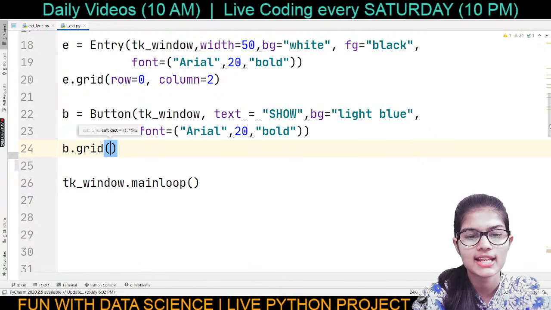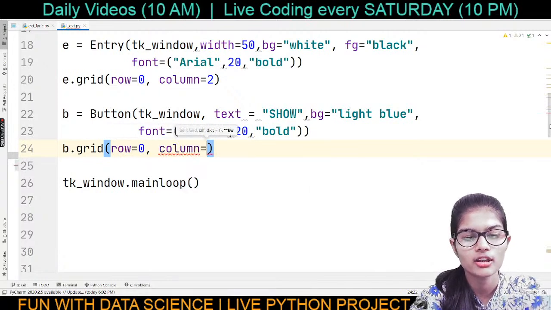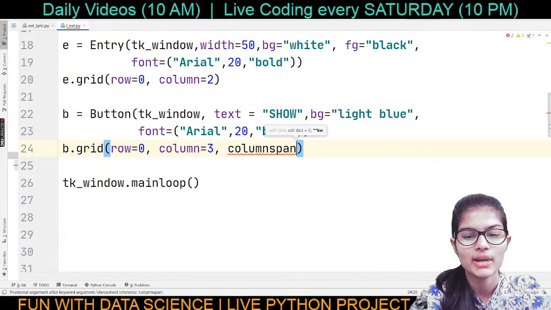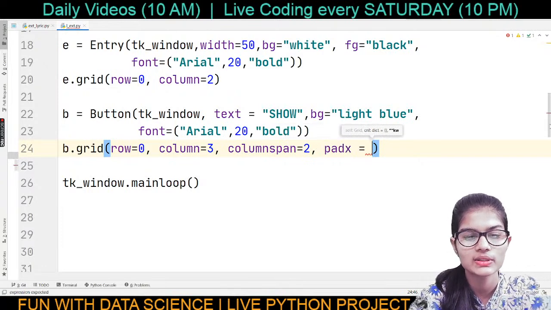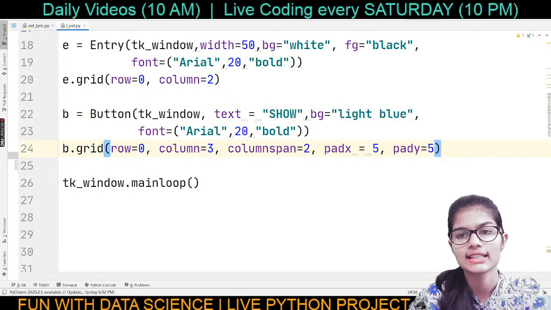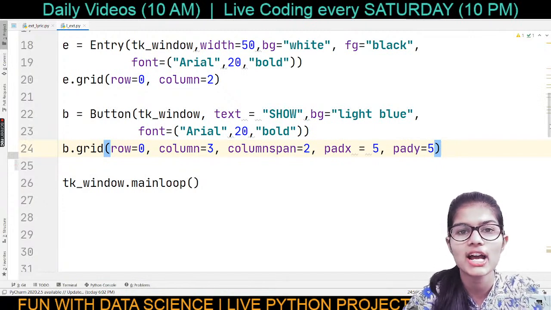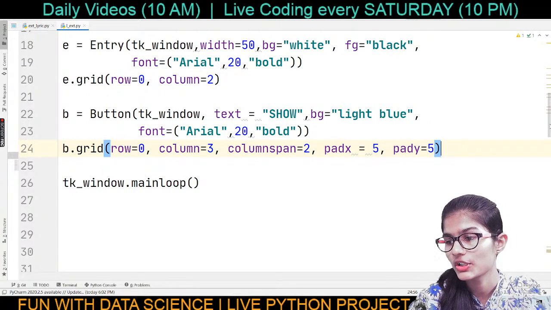And in the bracket, I can simply put the value of the row as 0. Okay, what about my column? My column value is, let's say, 3. Okay, my column span is, let's say, 2. I want to set some PADX values, so let's say that's 5. And I want to set some PADY values, so that's, let's say, again 5. And yes, here I completed the second part of my complete project, and that's defining and designing all of these particular things, right?